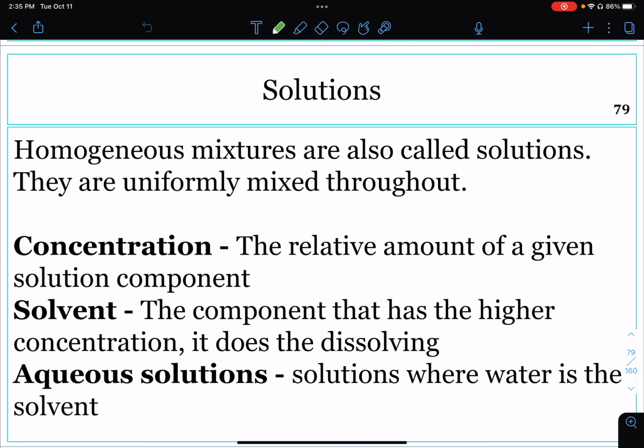Concentration is the relative amount of a given solution component. So we can find the concentration of sugar in coffee. Solvent is the component that has the higher concentration and it does the dissolving. So in the coffee example, the coffee/water is the one that is dissolving the sugar, and it is the solvent. If the solvent is water, where most of the time it is, then it is an aqueous solution. Aqua is the Latin word for water. So you can think of these as water solutions, where water is the solvent.